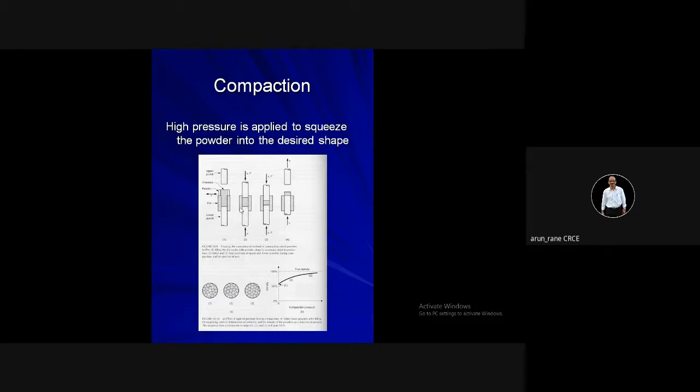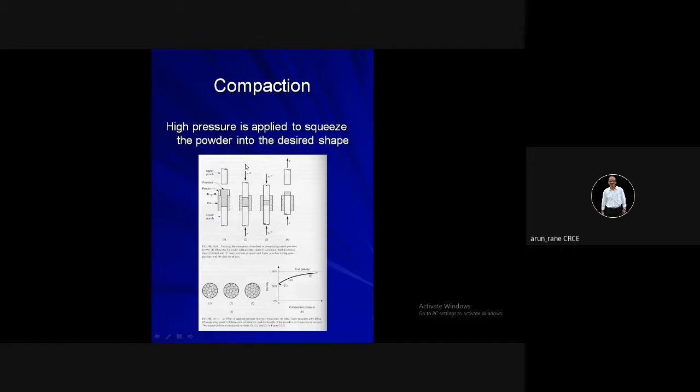Means he is charging for Cadbury chocolate, say 100 rupees for 50 grams, but actually he is giving 48 grams. That is cheating, so he can be punished. What I was trying to tell you is that the weight of the powder being fed is very important. Here the powder is fed, this is the powder.